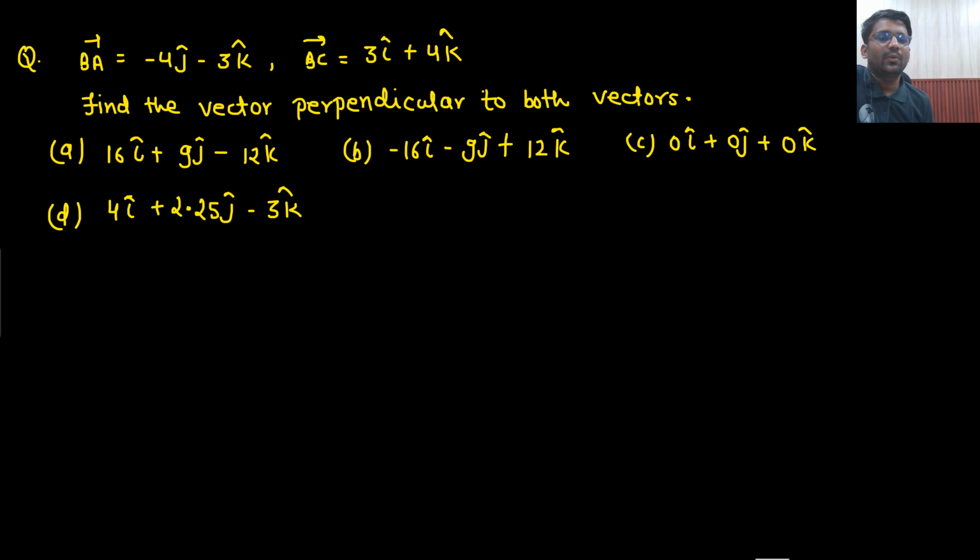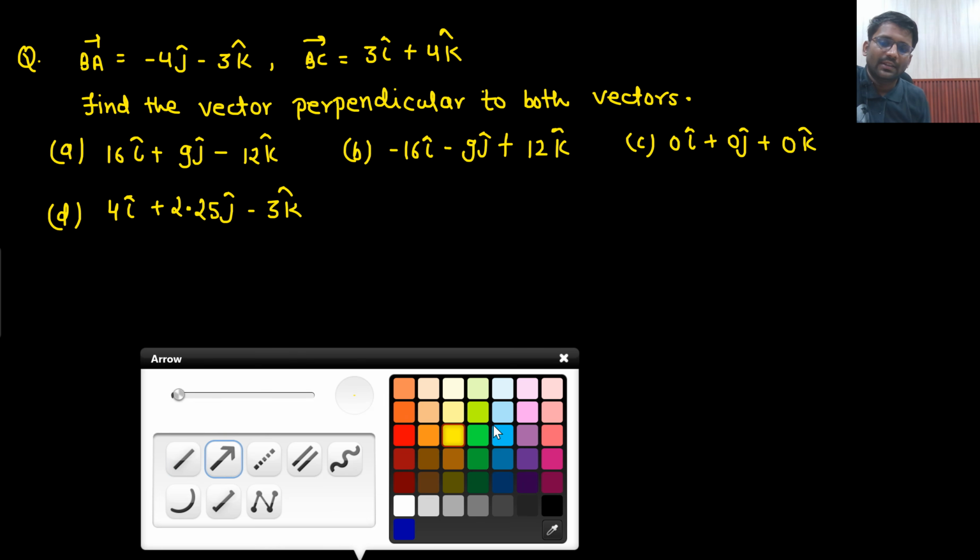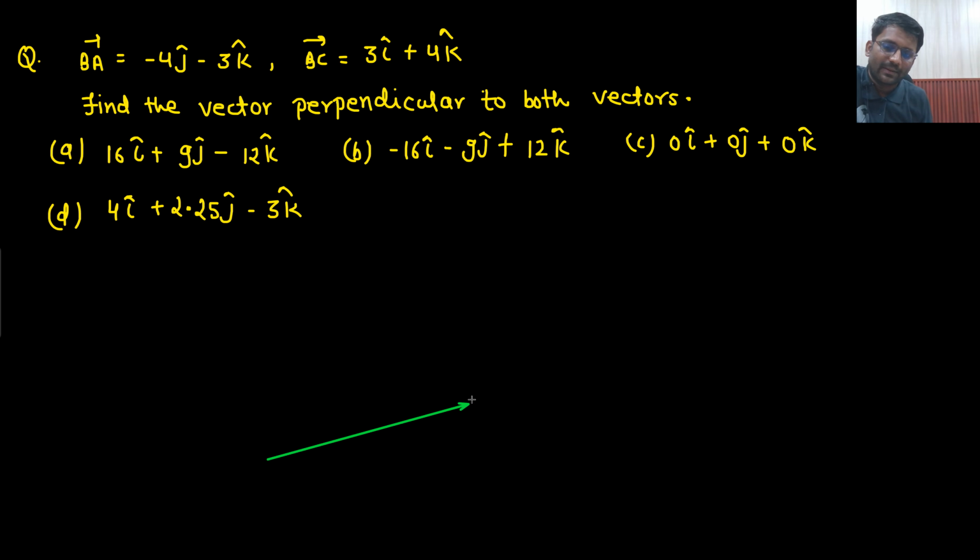Find the vector perpendicular to both of the vectors BA vector and BC vector. So, there are two vectors, one vector is BA vector and one vector is BC vector. You need to find out the vector which is perpendicular to both of the vectors.